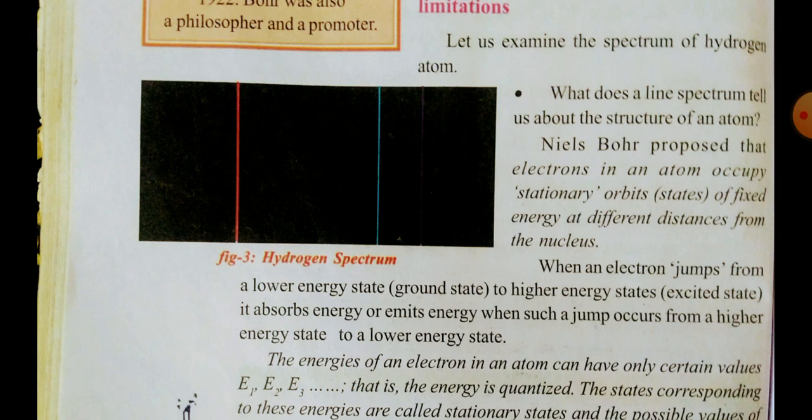When an electron jumps from a lower energy state to a higher energy state, it absorbs energy, and when it comes down from a higher level to a lower level, it emits energy.